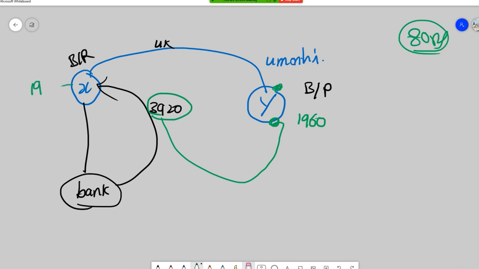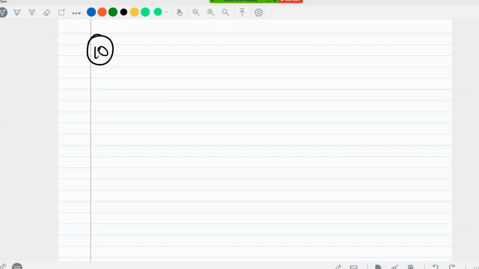X is also ultimately receiving 1,960 only. X is getting 1,960 rupees in cash and Y is getting 1,960 rupees, and both have to add 40 rupees, so it becomes 2,000 and 2,000. Total 4,000 should be paid to the bank. So in simple words, they are sharing the discounting charges. Fine.